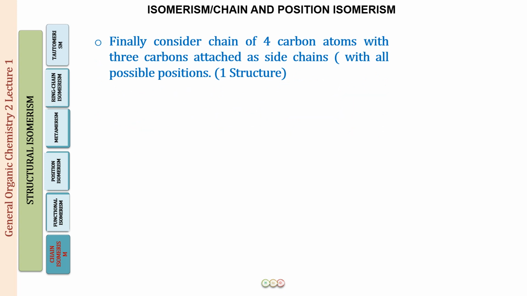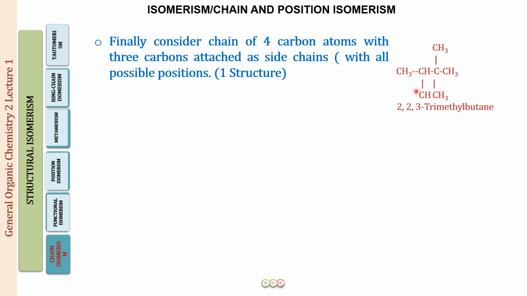So finally, we will be considering a chain of 4 carbon atoms, and when we have a chain of 4 carbon atoms, there are going to be 3 carbons which are going to be attached as side chains. So again, you will be trying all the possible combinations, but what you will find is that there is only one structure that is possible, and that structure is going to be 2,2,3-trimethylbutane. The 3 methyl groups.